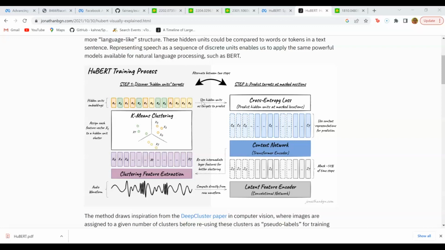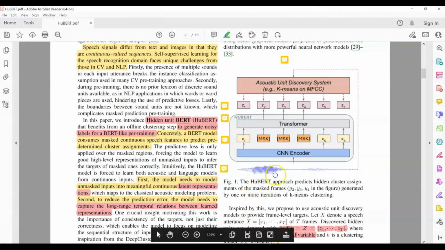One important thing to consider here is that when the authors apply cross entropy loss, they only apply this to the masked input. What we mean by that is, let's go back to the paper. Actually, let's go back to the paper here.